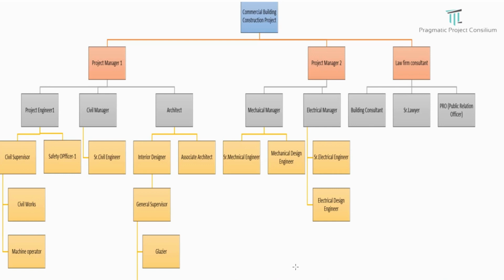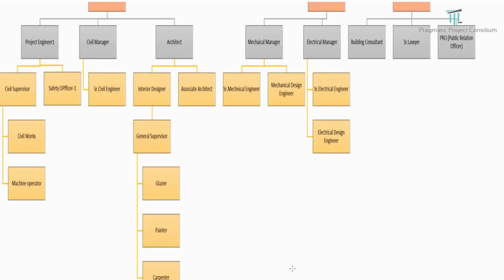These are additional resources according to the activity requirements that we have already incorporated into the budgetary resource loading. Now, coming to the civil manager, there is one civil engineer reporting. And apart from that, under the architect, we have an interior designer as well as an associate architect.